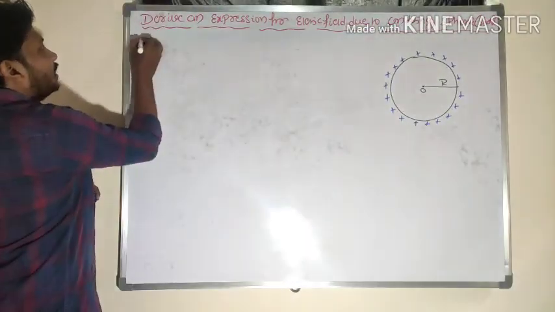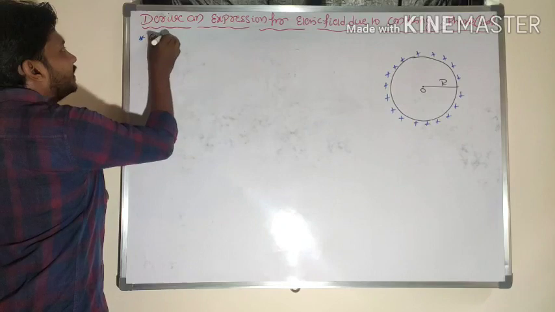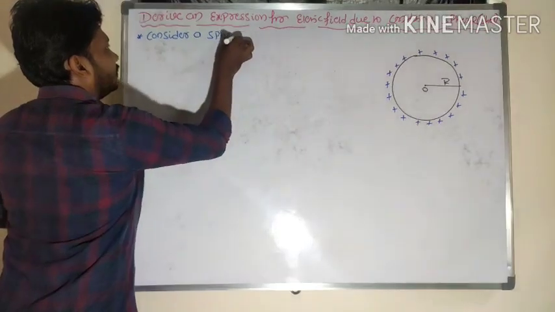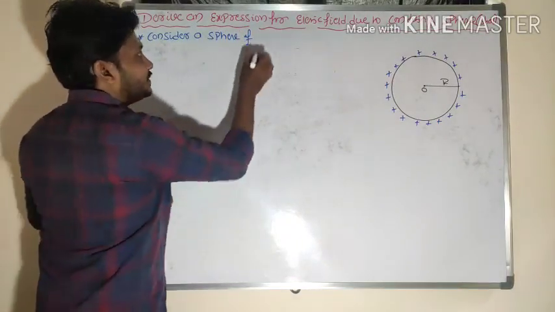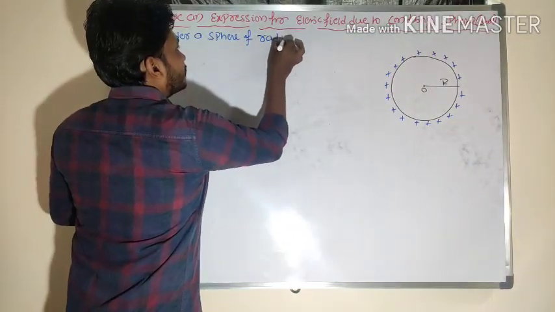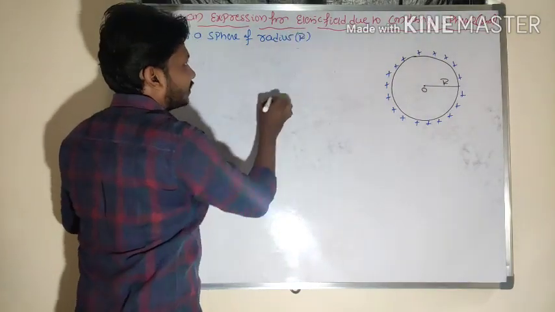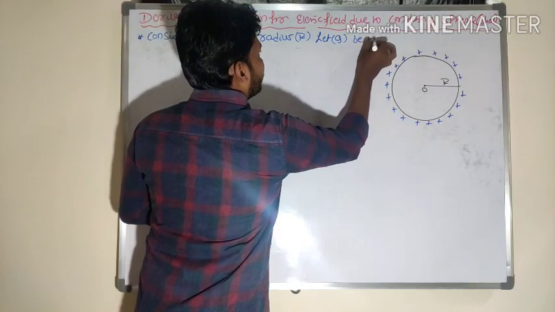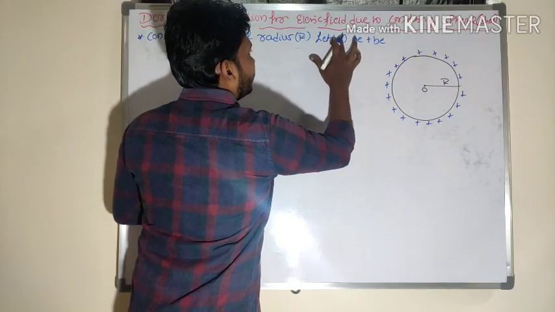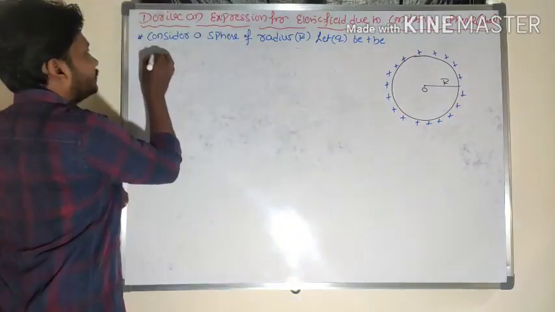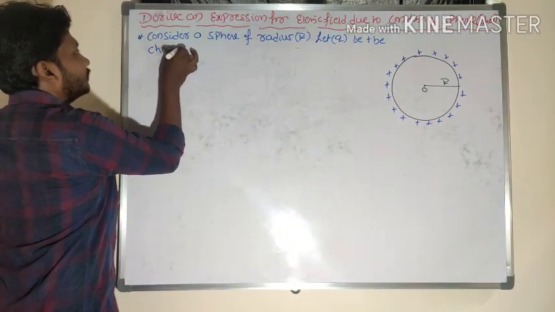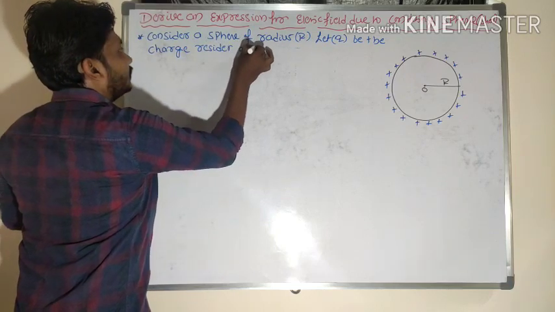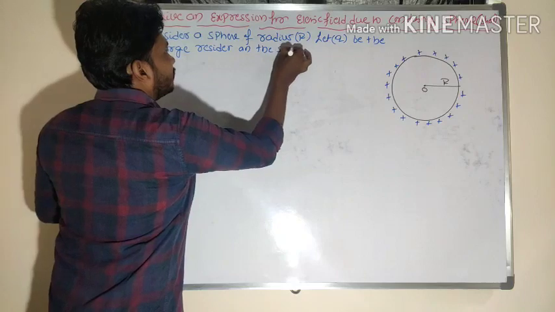First I will consider a sphere of radius R, and let q be the charge residing on the surface.